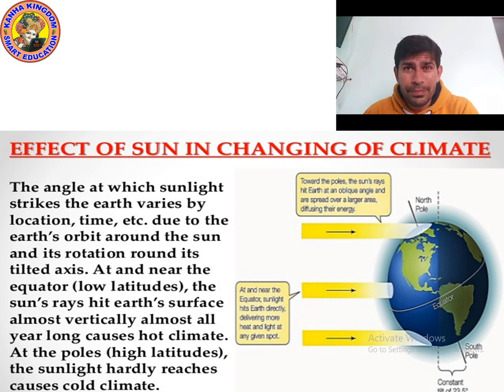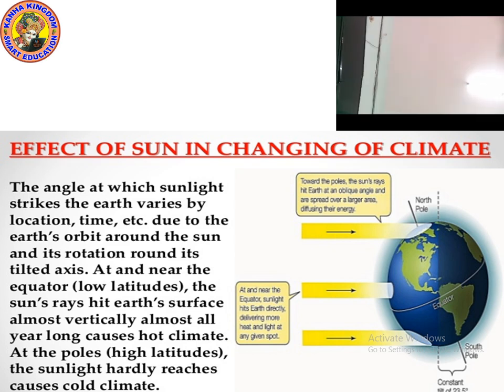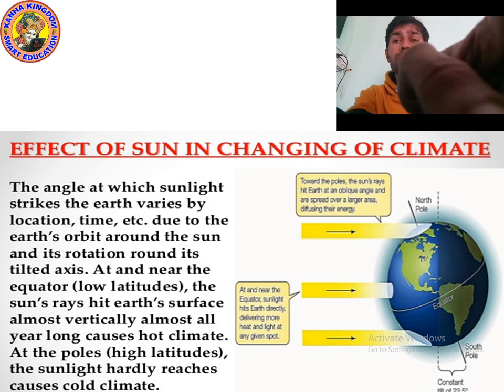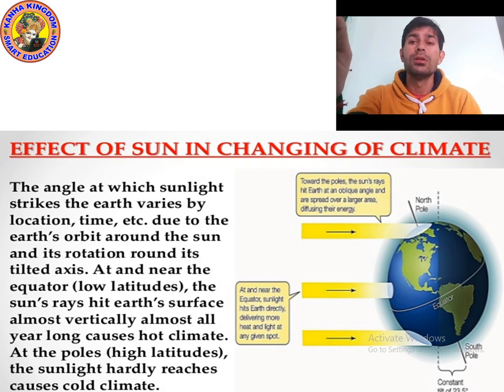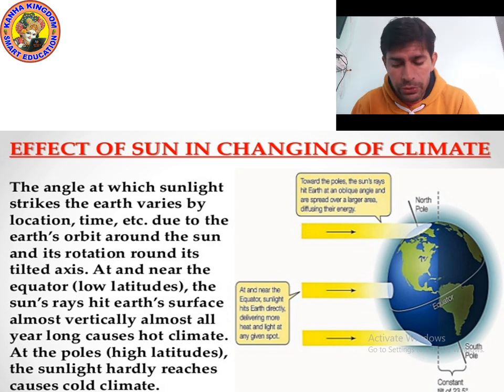And at the pole, North Pole, South Pole, the sunlight cannot reach directly. So at the pole, the high latitude, sunlight hardly reaches. It causes a cold climate. I hope you understood the effect of sun.